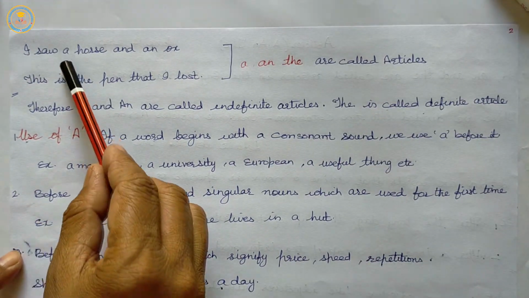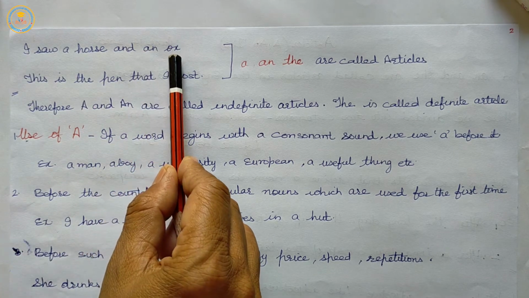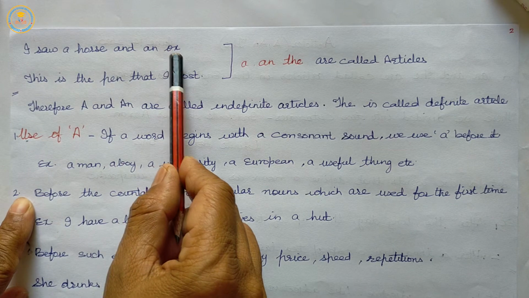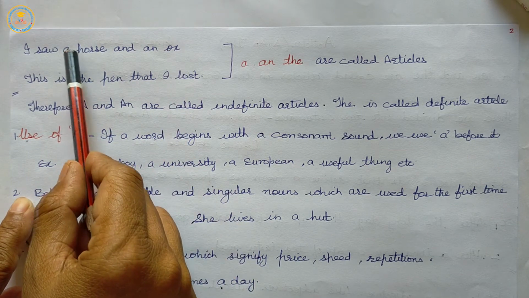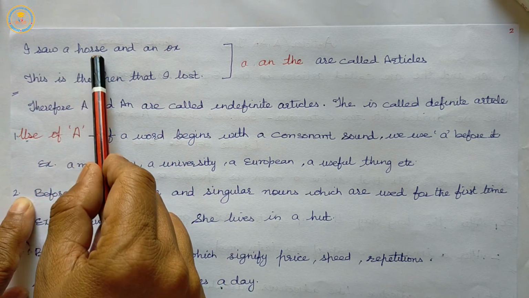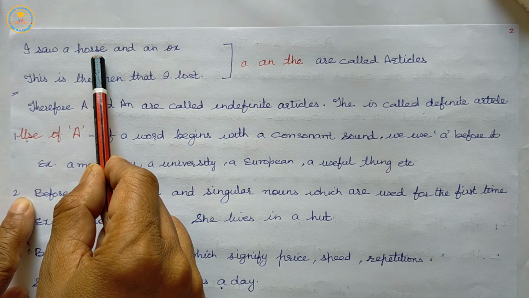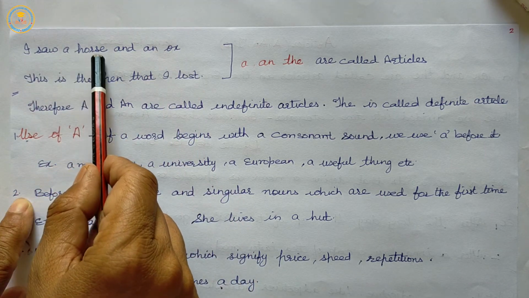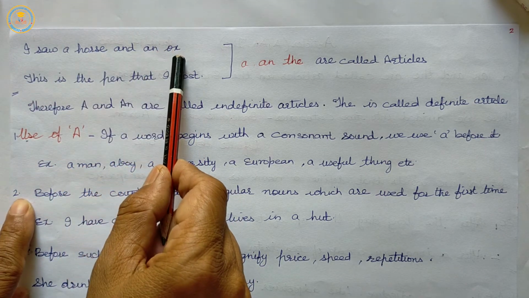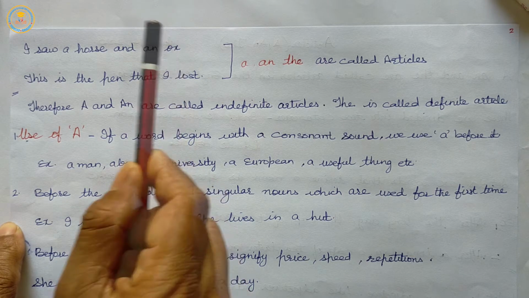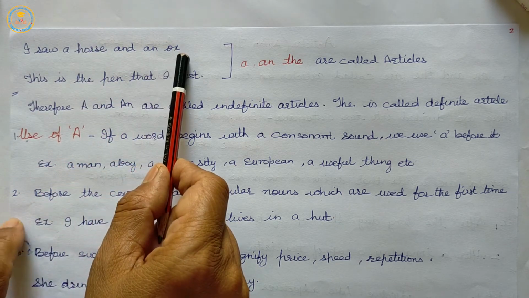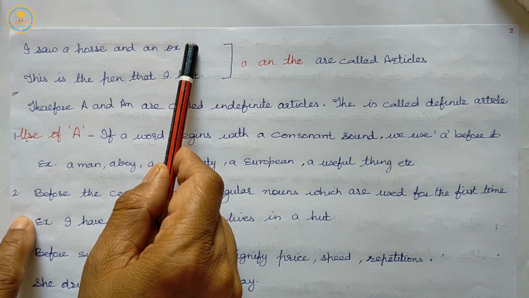I saw a horse and an ox. A horse means one horse, and an ox means one ox.